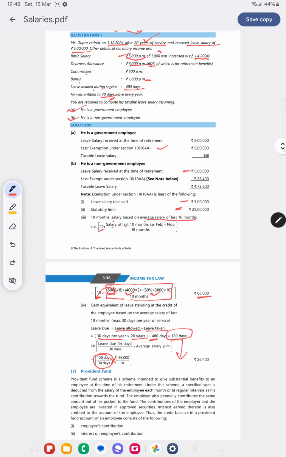What is 10 months of average salary? We got 10 months of average salary here. For 10 months it is 66 divided by 10, so we will get 26,400. What is the least of these three? 26,400 will be given as the least of these four. 26,400 is given as exemption for leave salary.